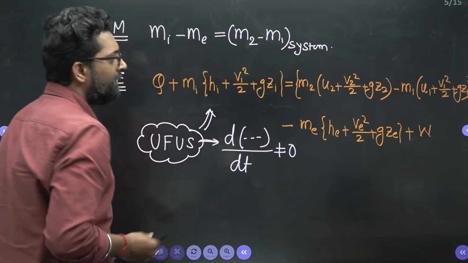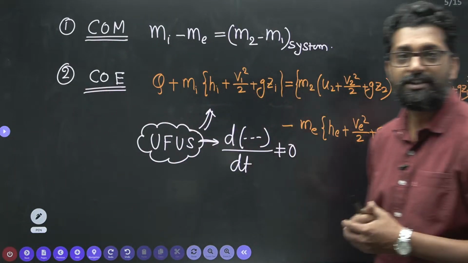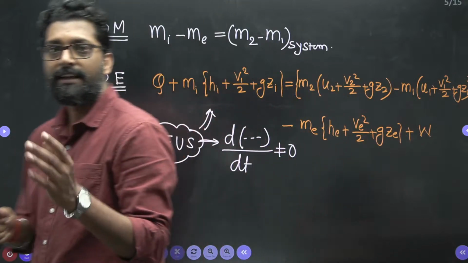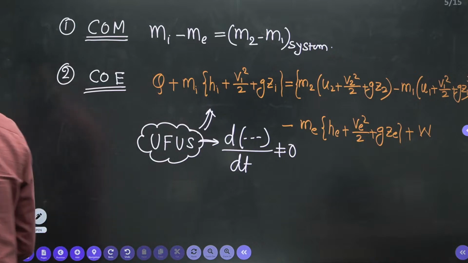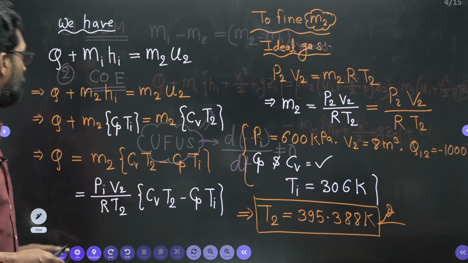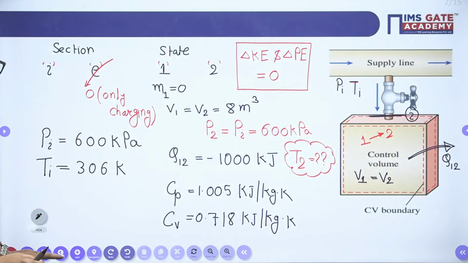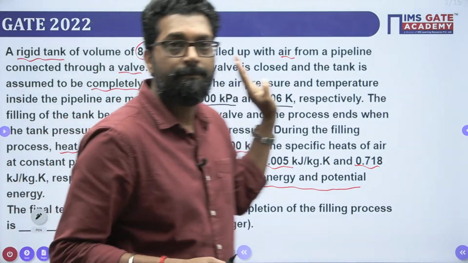That's why there is filling, charging, or discharging with time. Clear? Now, this is the first question in 2022, which is related to the conservation of energy.